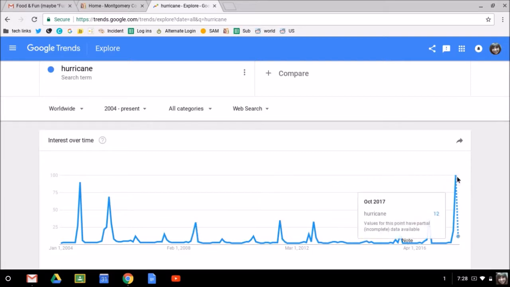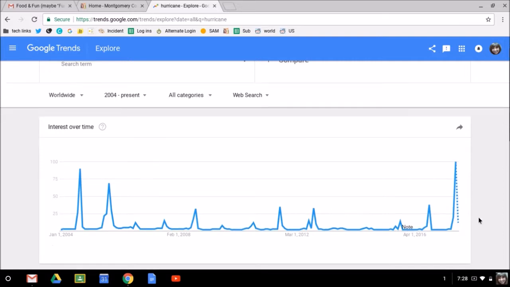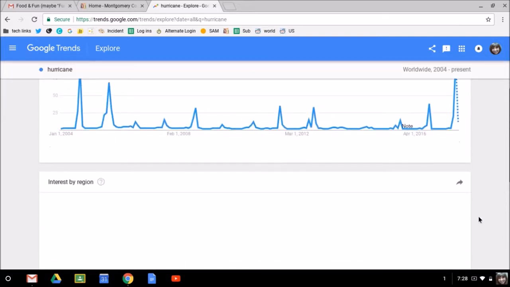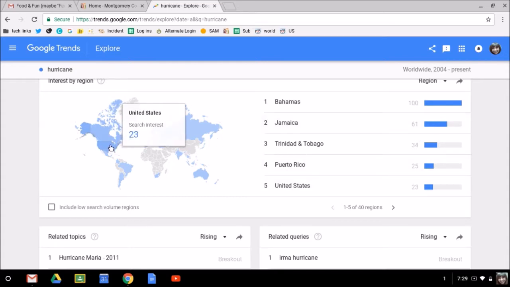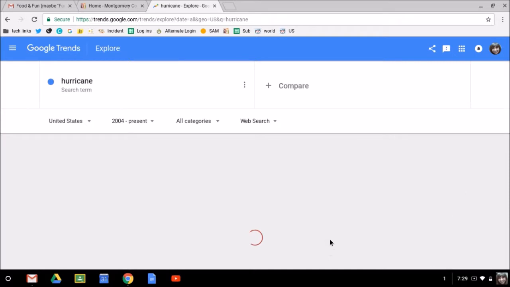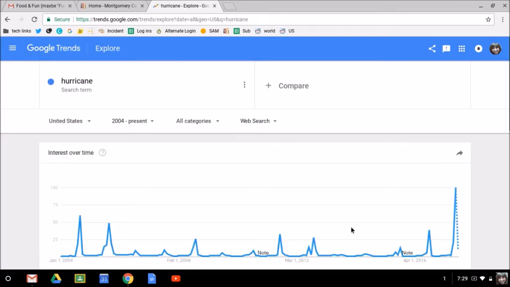And here in October 2017, well, September and October, we can see that there's a huge interest because we've had, well, lots of hurricanes. If you scroll down, again, you can see interest by region. All these regions are places that have been hit by a hurricane, so that makes sense. If I click on the United States, I can drill down even further.